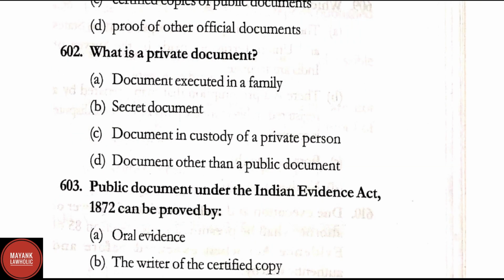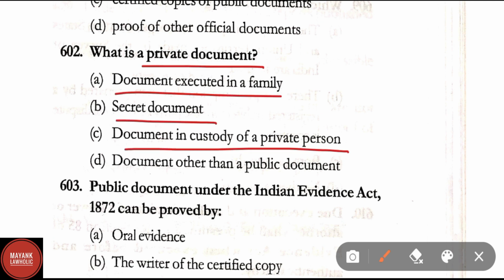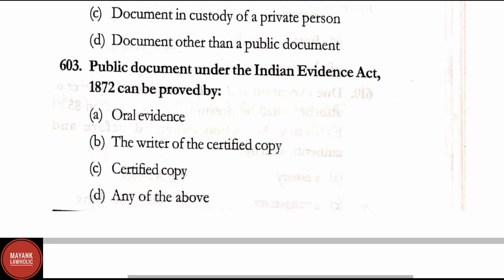Question number 602. What is a private document? Option A, document executed in a family, secret document, document in custody of a private person, document other than a public document. Correct answer is option D, that is document other than a public document is a private document.